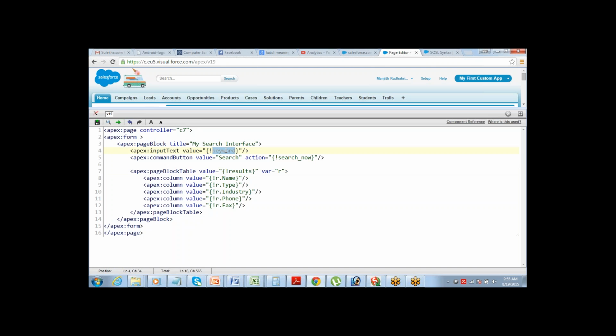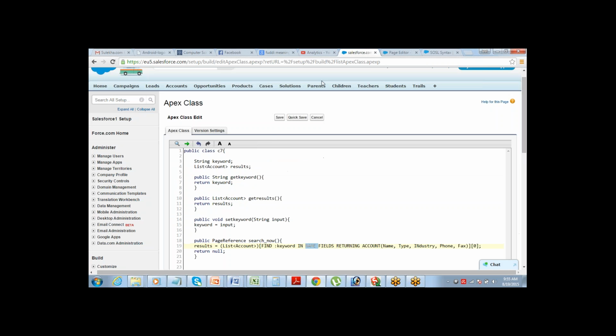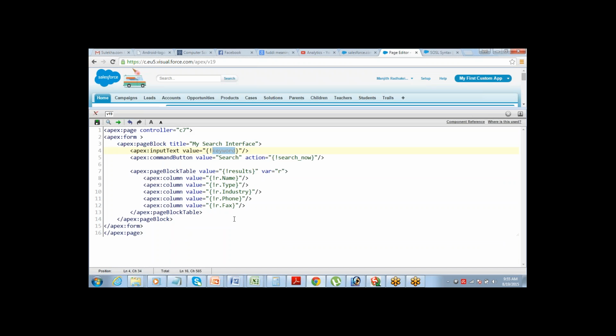This is Visualforce. Keyword is there because that's what my method name is here. So whatever is your method name, that is what you'll have to call there. Instead of keyword, if it was something else, you should have called that particular method name there. So it's basically not referring to any keyword, it's referring to the method name that you have defined there.